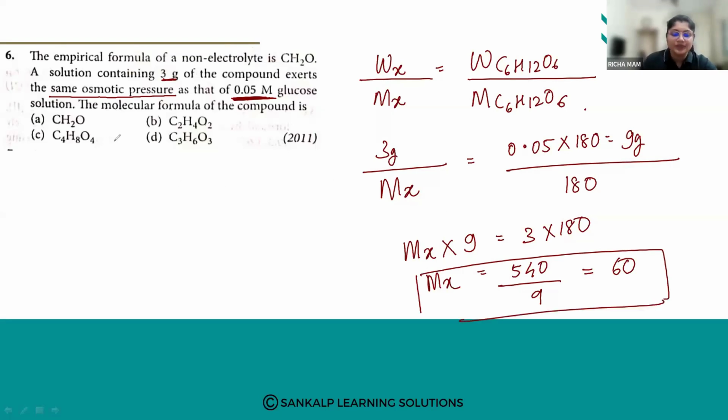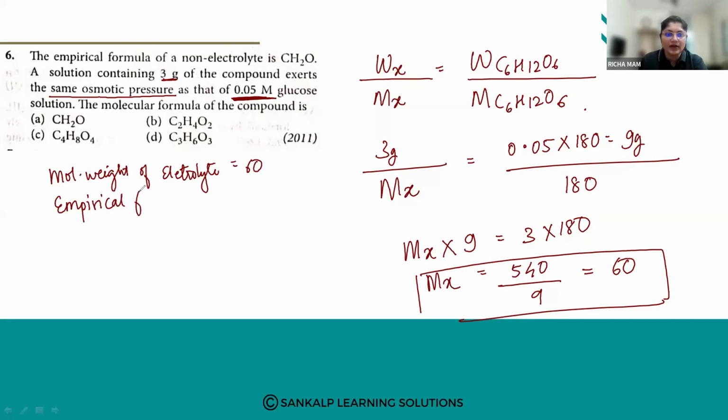Now here, the molecular weight of that electrolyte is how much? So the molecular weight of the electrolyte is 60. Fine. So the empirical formula is what? Empirical formula is given as CH2O.